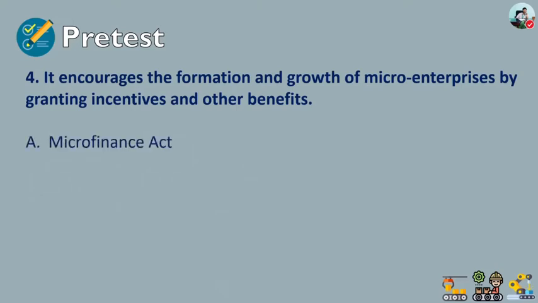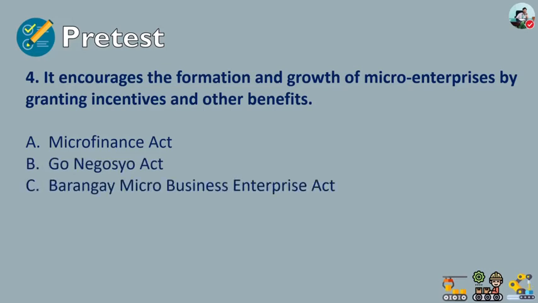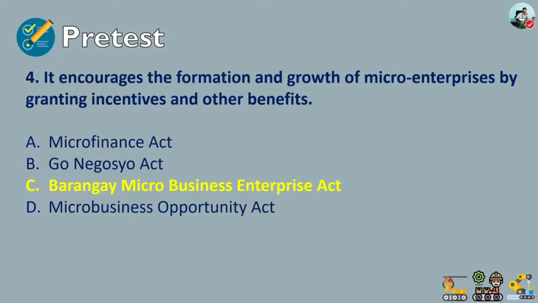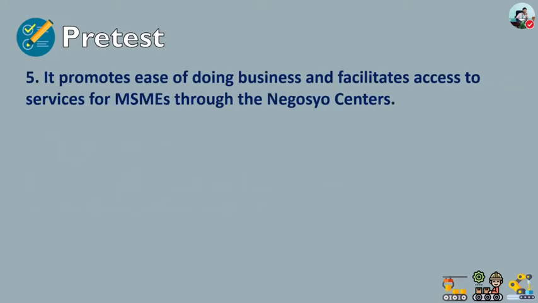A. Microfinance Act. B. Go Negosyo Act. C. Barangay Micro Business Enterprise Act. Or letter D. Micro Business Opportunity Act. The answer for number four is letter C. Barangay Micro Business Enterprise Act. And last, number five. It promotes ease of doing business and facilitates access to services for MSMEs through the Negosyo Centers.